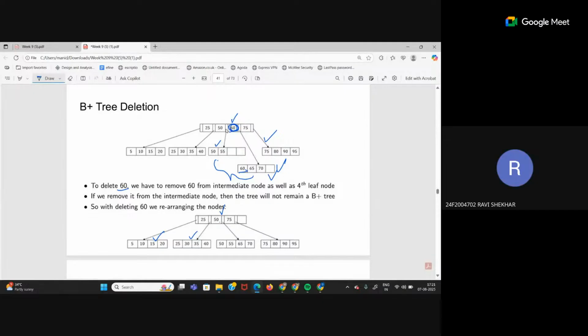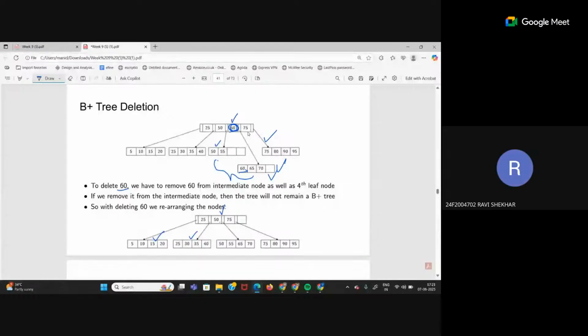Ma'am, in a leaf we could have had n by 2 elements. So why do we need to merge it? Because if we already have 65 and 70, we could have taken the 65 above. Where will you keep it? 65 in place of 60, ma'am. Why will I do a split?